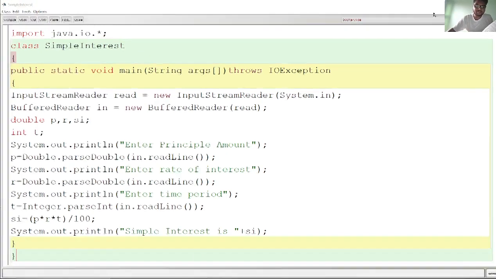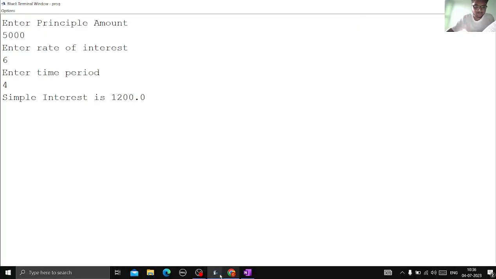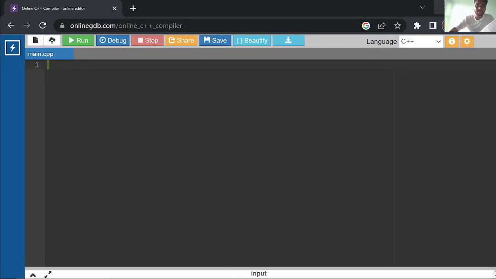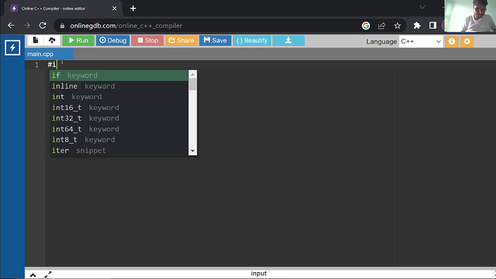Now if we want to write this similar code in C++, how can we write it? I have some error in my system using the C++ compiler and I didn't get time to fix it, so for now I'm using an online compiler. So here, how can we use it? See, similarly,